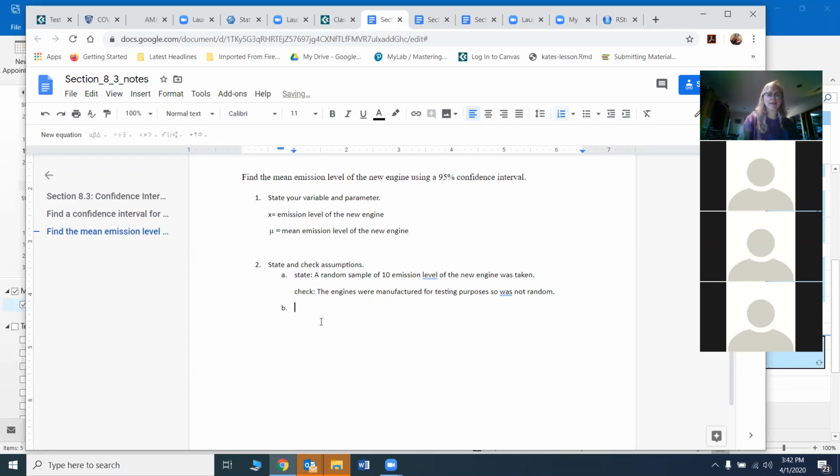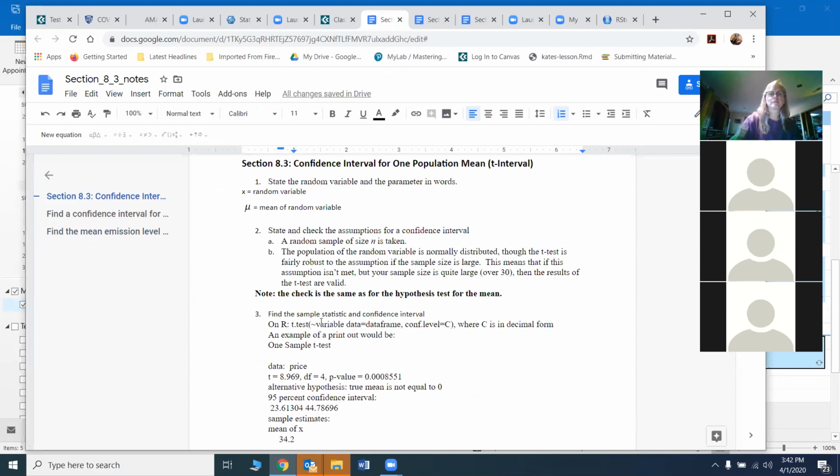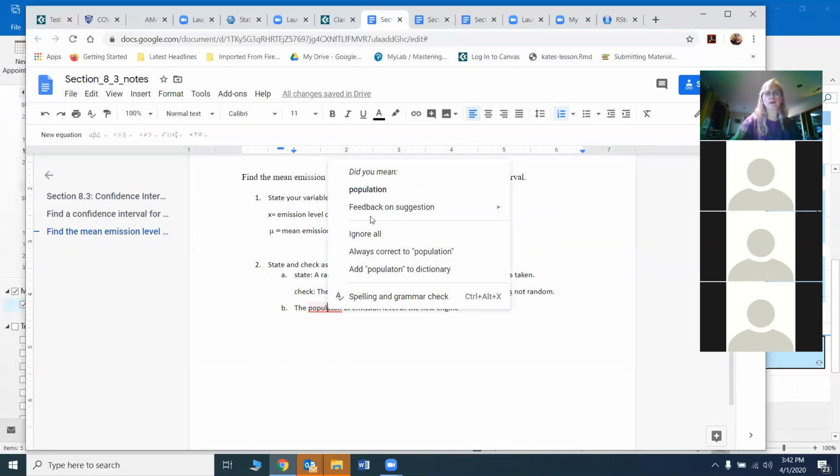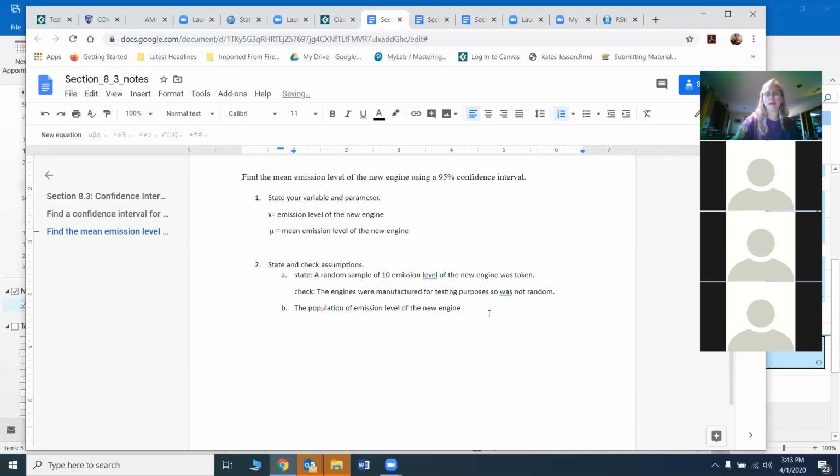All right, now what's the second assumption? It's normally distributed. So we would say the population of emission levels of the new engine. Notice I keep writing that over and over; I just keep copying and pasting the same thing.